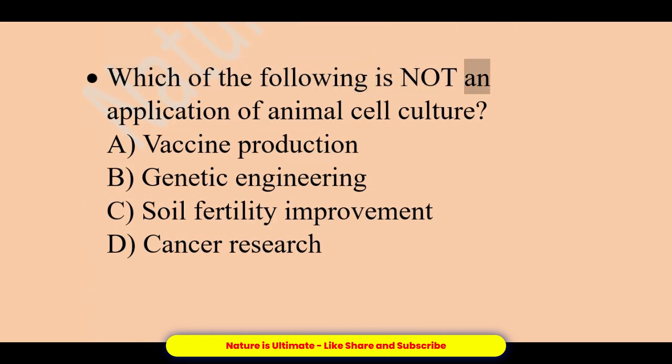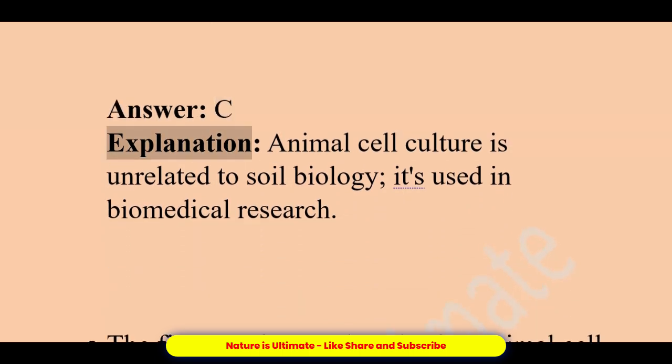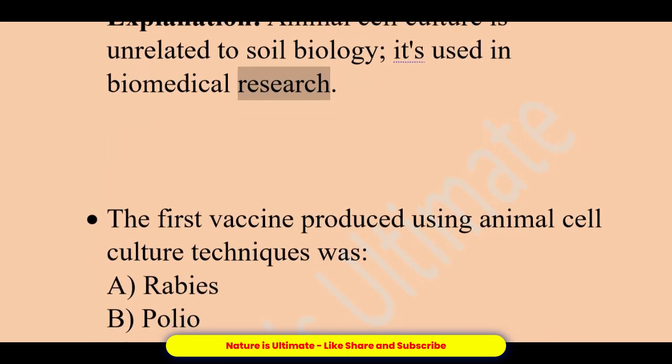Which of the following is not an application of animal cell culture? A. Vaccine production. B. Genetic engineering. C. Soil fertility improvement. D. Cancer research. Answer, C. Explanation: animal cell culture is unrelated to soil biology; it's used in biomedical research.